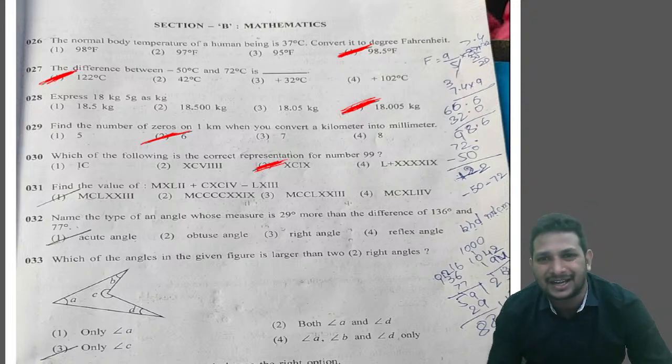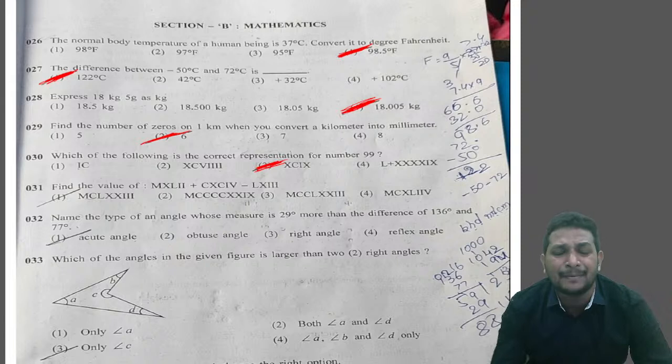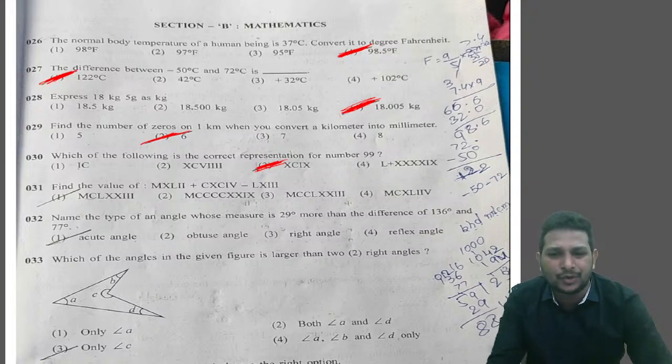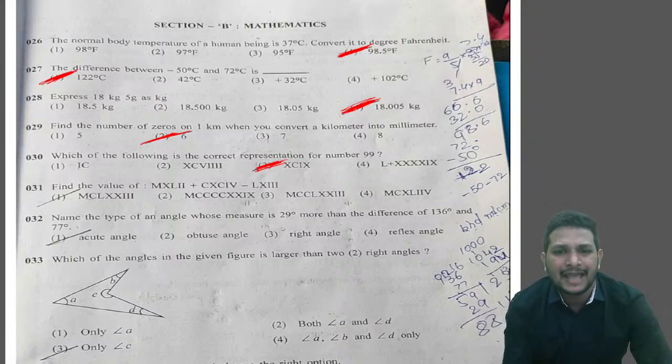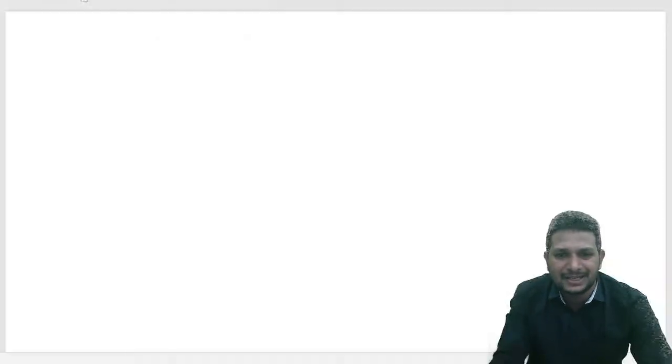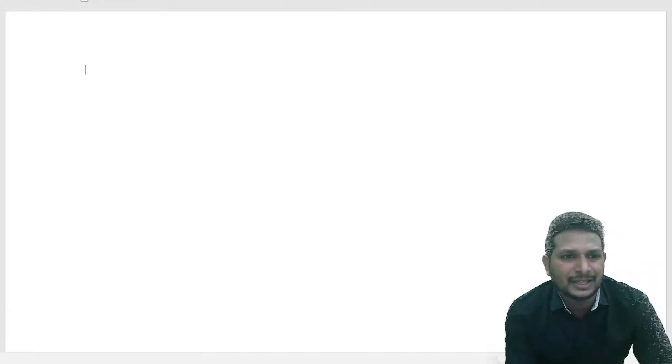C is 100, L is 50, M is 1000. You need to remember the basic things, right? So here also they gave a basic question based on Roman numerals.